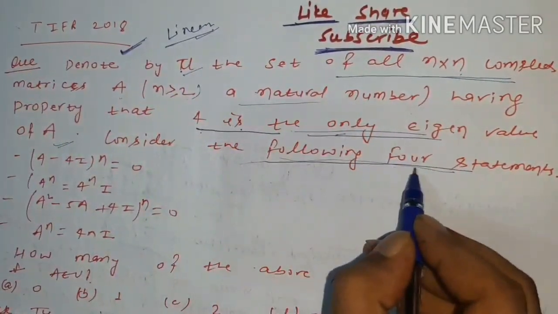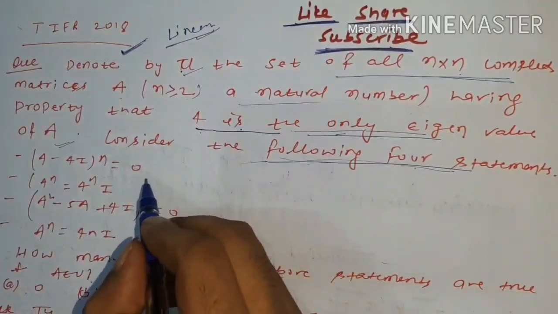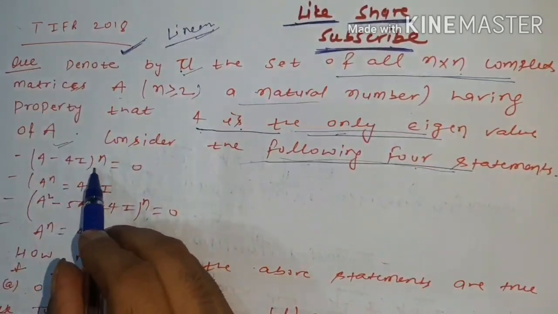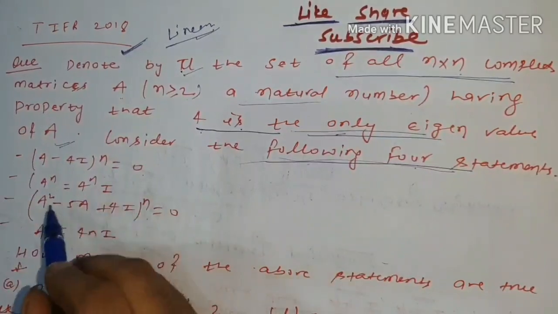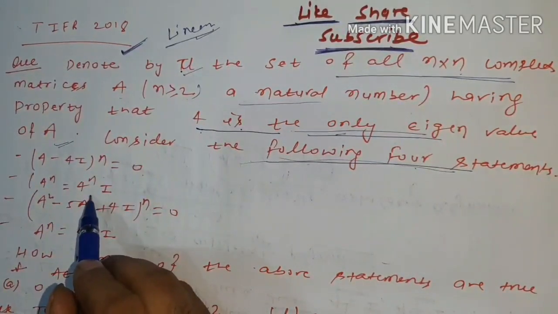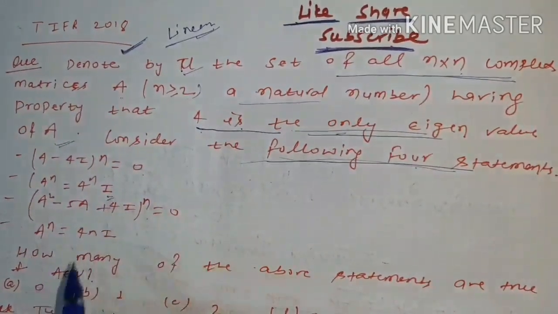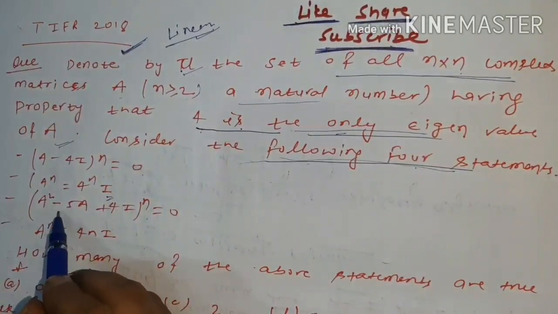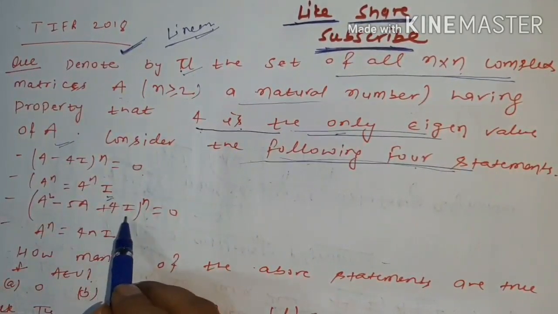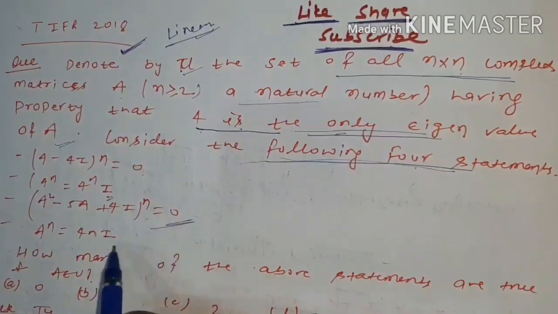Consider the following four statements. First is (A minus 4I) to the power n is equal to 0. Second, A to the power n is equal to 4 to the power n into I. Third statement is (A square minus 5A plus 4I) to the power n is equal to 0.